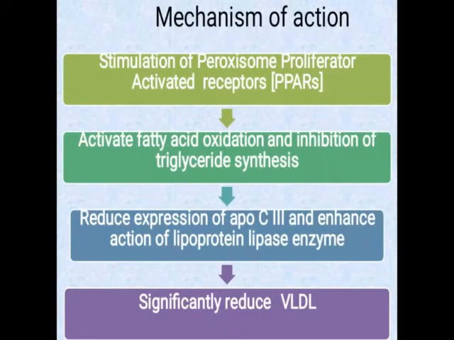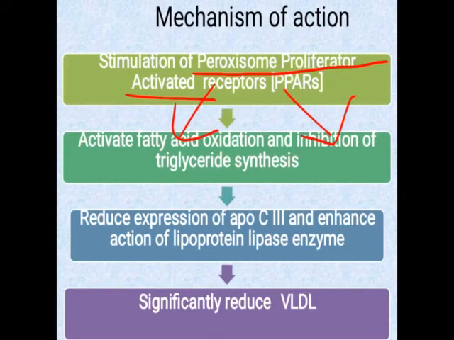What is the mechanism of action of fibric acid derivatives? These drugs are responsible for activating or stimulating one receptor. This receptor is called the peroxisome proliferator activated receptor, that is the PPARs. When these drugs activate these receptors, the receptors have mainly two functions. One, it will activate fatty acid oxidation. Second, it will inhibit triglyceride synthesis.